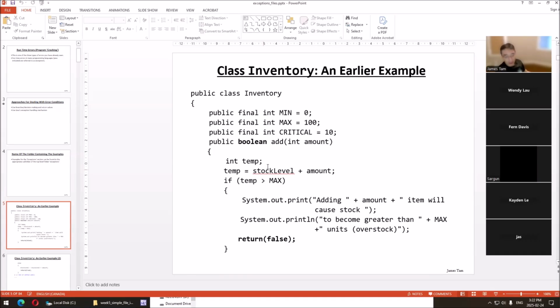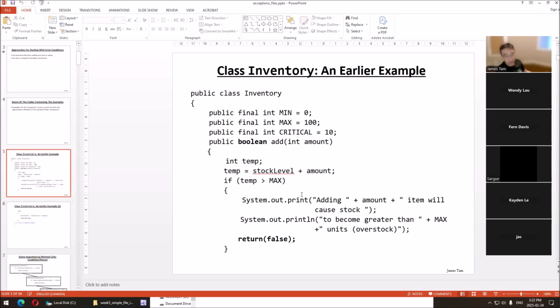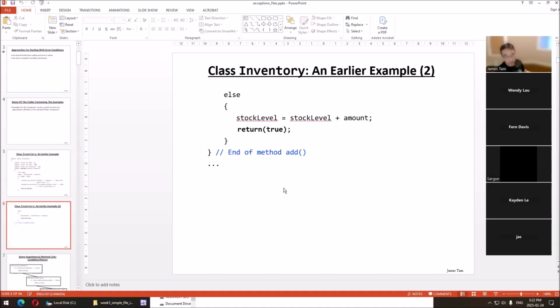And this add one method is actually a little better than just using a get and set. We have an existing stock level, but do we want to change it? We have a temporary value. If we want to add to that amount, we put it in the temporary. We don't change the stock level. And if that temporary is too high, for instance, then it's going to have an error message, and it returns false. It's a status: were we able to add? No. We can also do the same if it's too low, but you get the picture. Now, if it's not too high, and presumably not too low, so we have another branch for that, so inventory is going to be in the range from 0 to 100, then we actually update the stock level. Now it's true that we were able to add the stock.